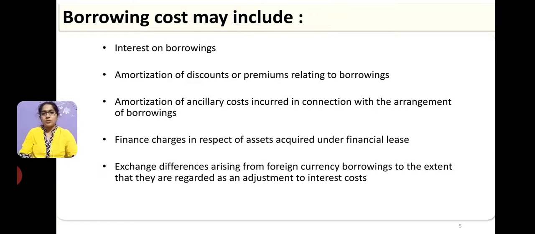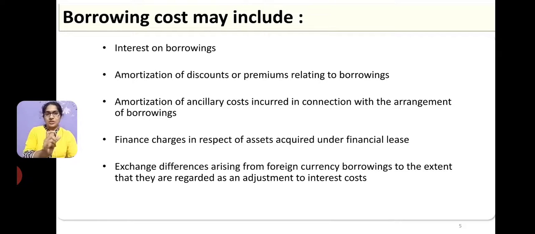Borrowing costs, as per Ind AS 23, include interest on borrowings, a very simple term which you all are aware of, the interest that the firm has to pay on the borrowings. Then amortization of discounts or premiums relating to borrowing. If debentures are issued at a premium, that means you are issuing, say, for 100, but when you are repaying after 5 years, you have to pay 110. That extra 10 you pay is a premium, or you are issuing at a discount, but you are repaying at the par value.